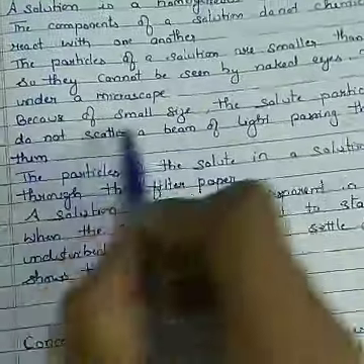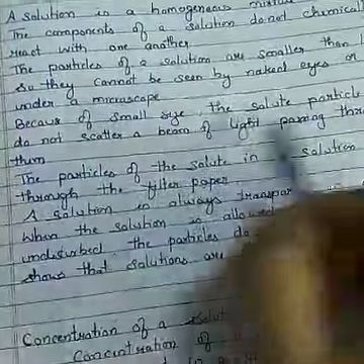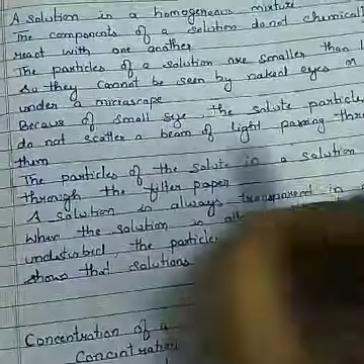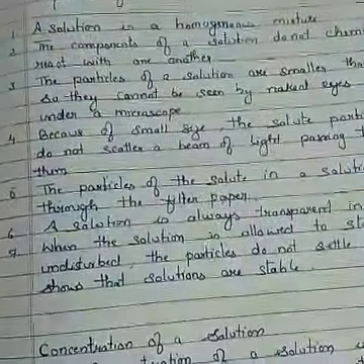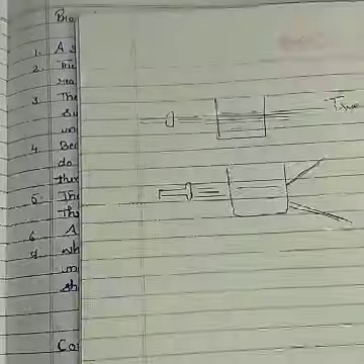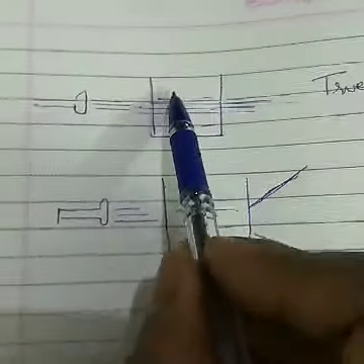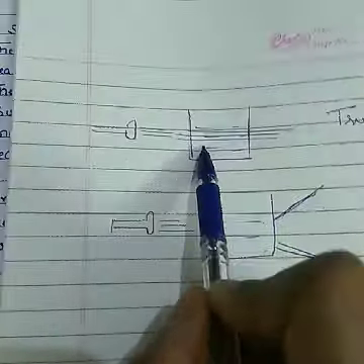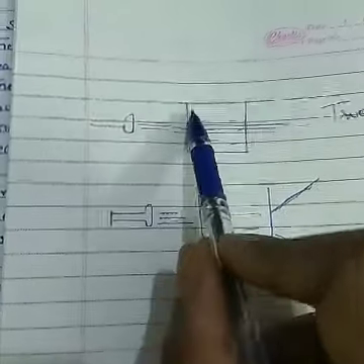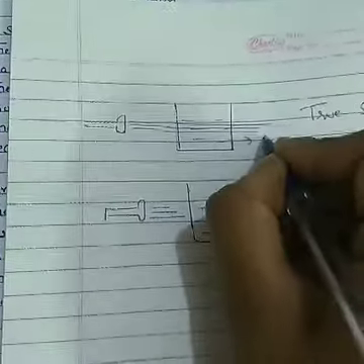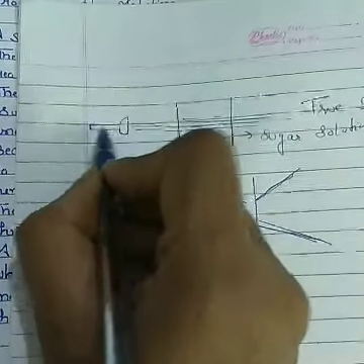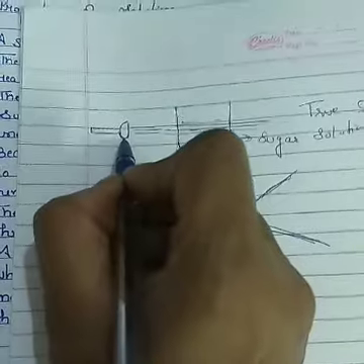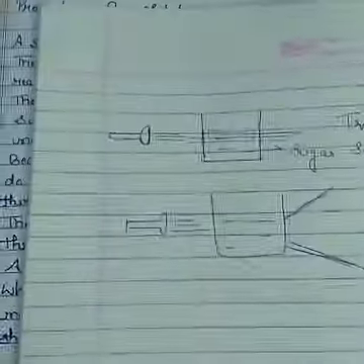Next, because of the small size, the solute particles do not scatter a beam of light passing through them. They don't show Tyndall effect. Then what is Tyndall effect? Suppose I take true solution in a beaker, sugar solution. Take a torch and allow the light to pass. This you can do at your home also.